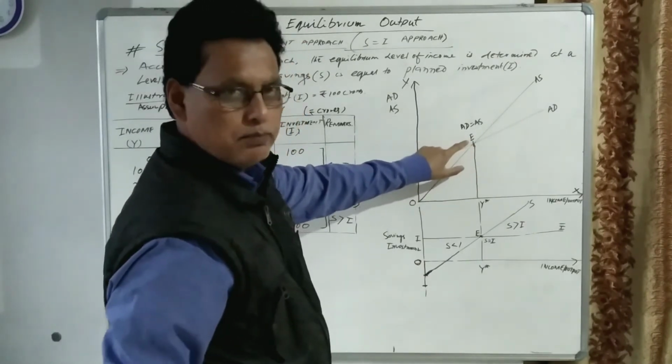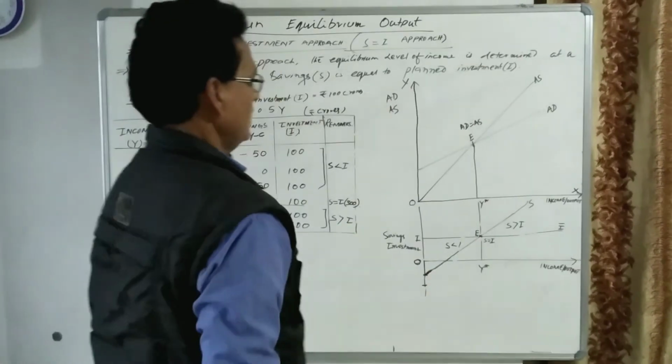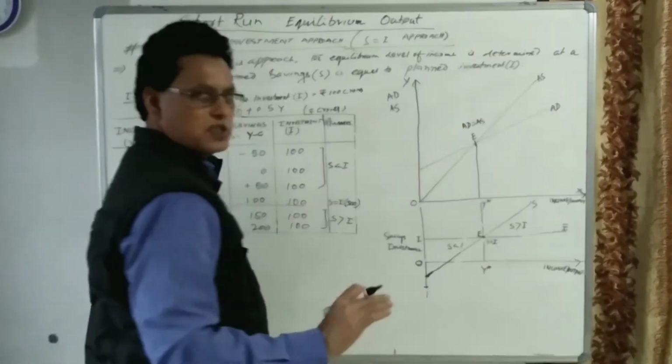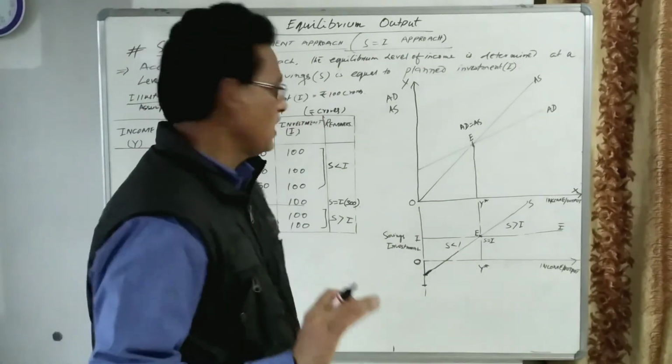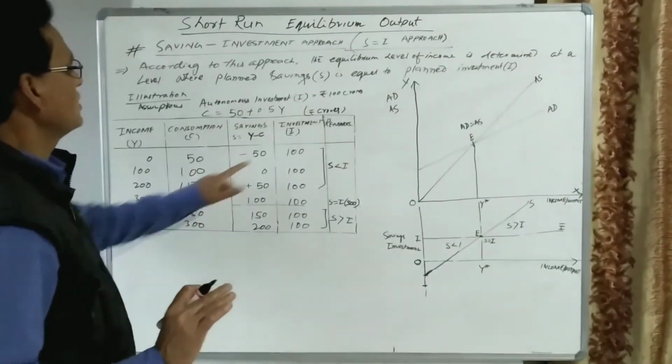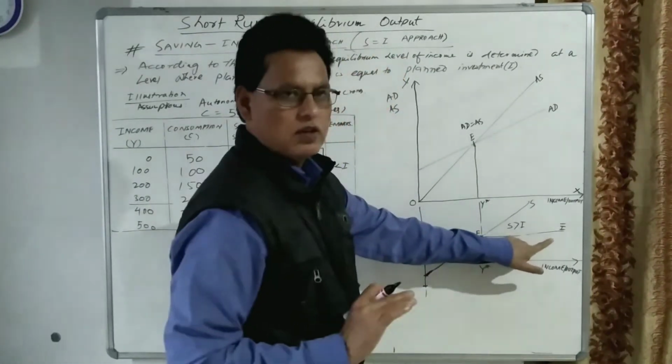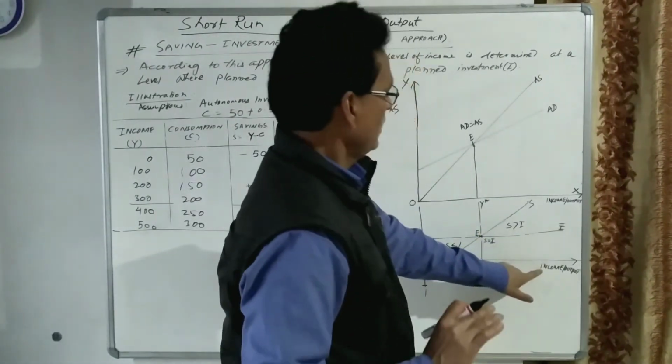E is the equilibrium point. And corresponding to this, let us see, investment is there, saving is there, investment is autonomous. Autonomous investment is the investment which remains constant. Let us see, income increases, autonomous investment remains constant. It is not going to change, which is parallel to the x-axis.